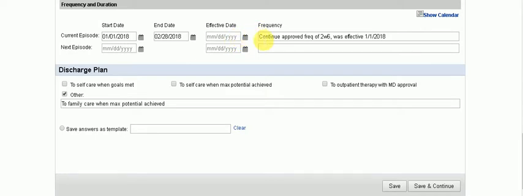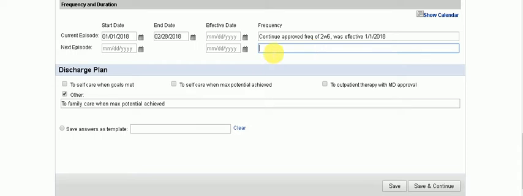If you want to put the effective date here, then this will change the frequency, because if you put an effective date, it will be the next week after your re-evaluation, which is going to change the language here. So for training purposes, just kindly leave it blank and put here: continue approved frequency, whatever frequency was approved, and the date of the effectivity of that particular frequency. By saying this, it's very clear for the reviewer of the note that the frequency of this re-evaluation is just carried over from whatever was approved last. So it's very simple and there's no confusion.